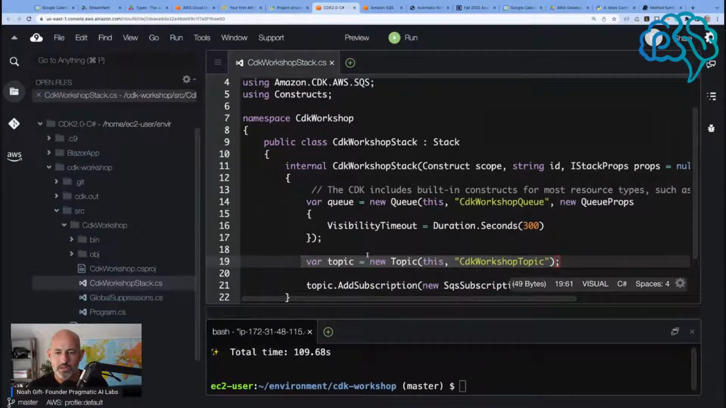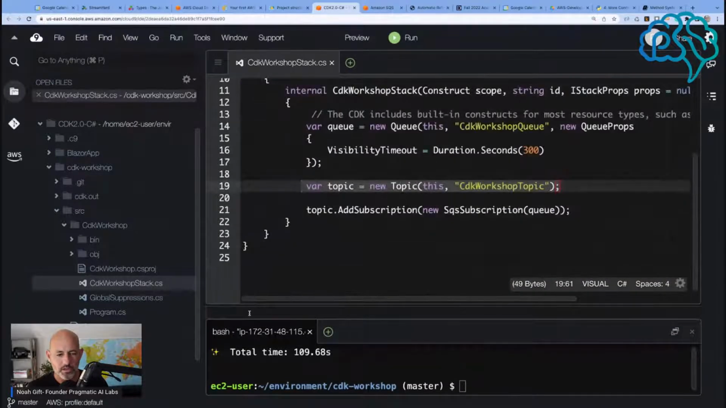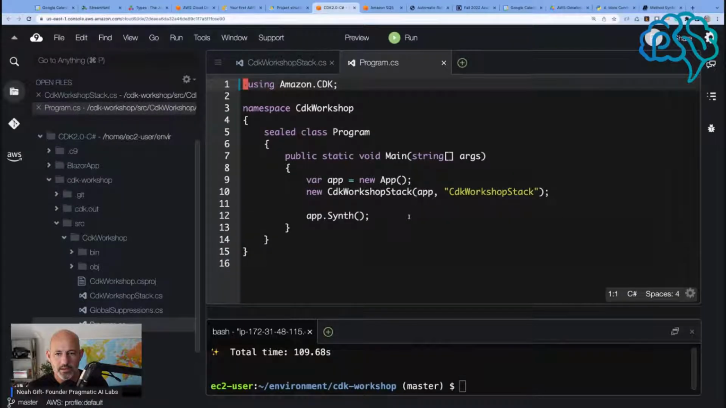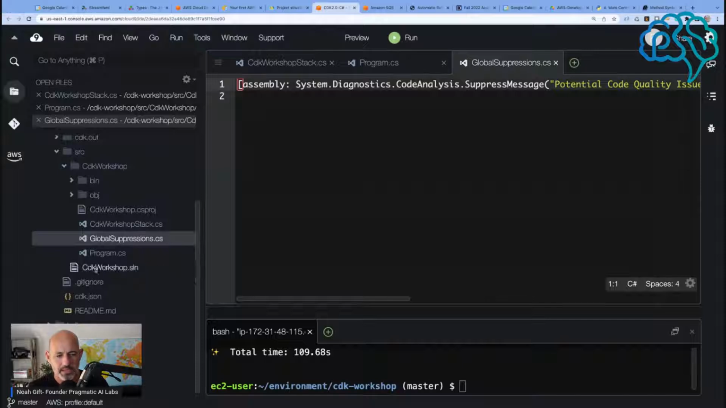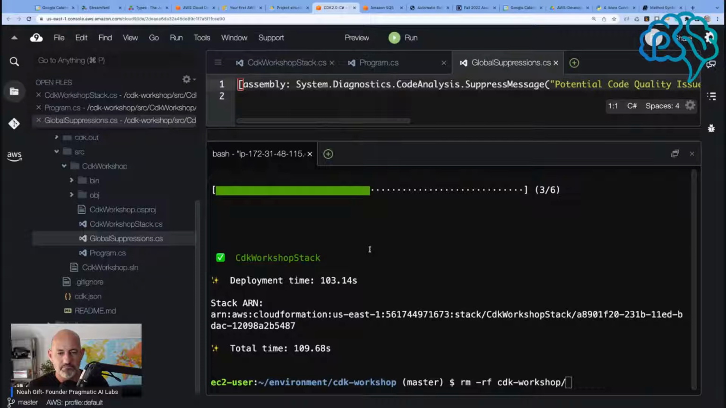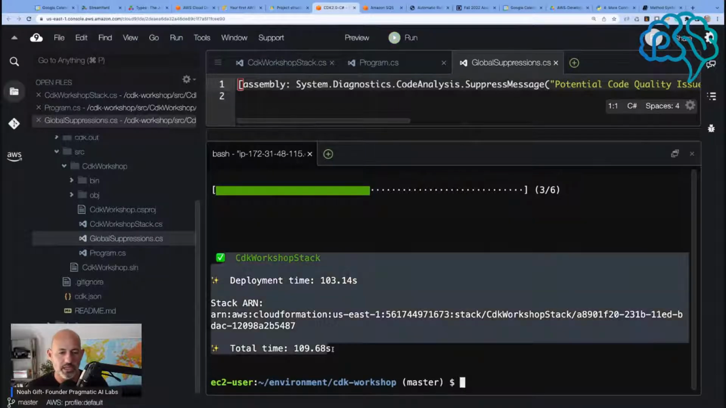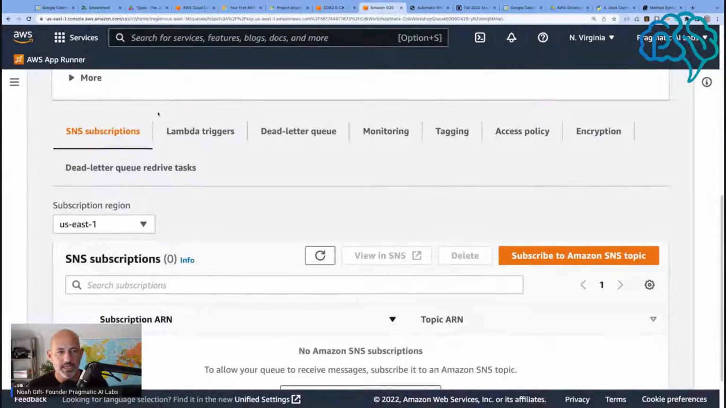So this is the queue, and then the program. Yeah, I'm not seeing where some of this code is being instantiated, but there we go. It deployed. I guess I could look at